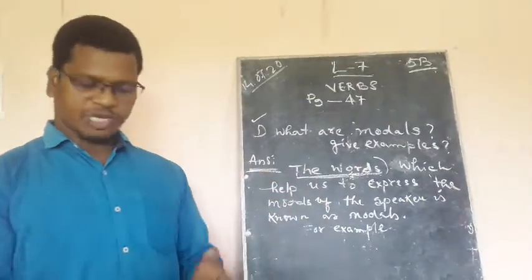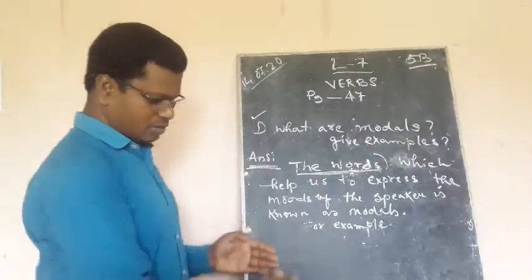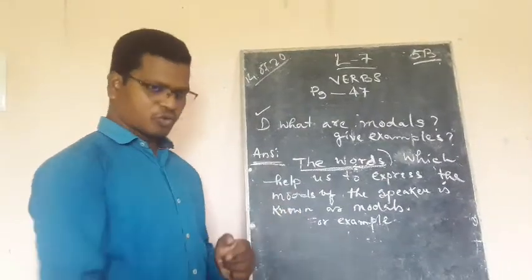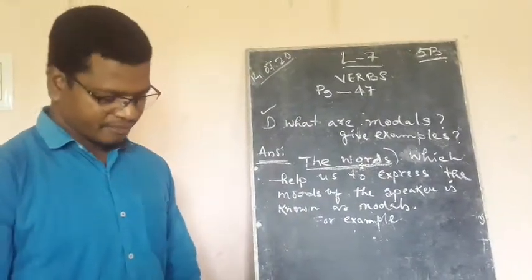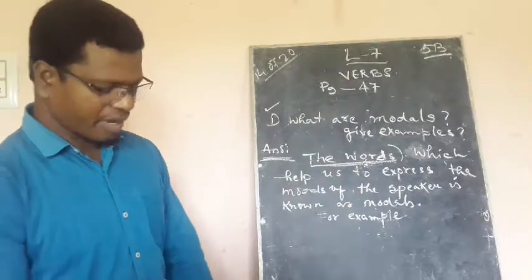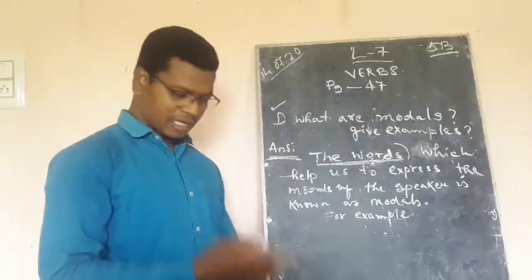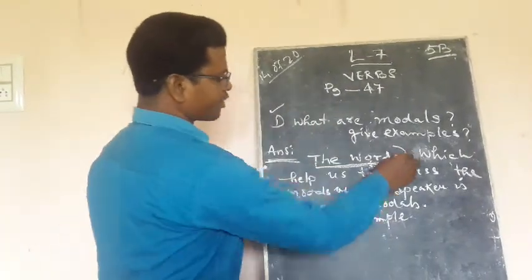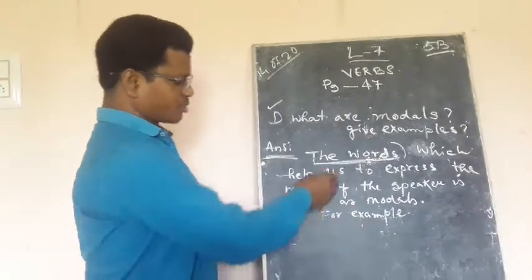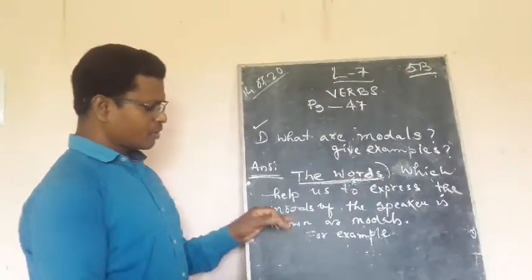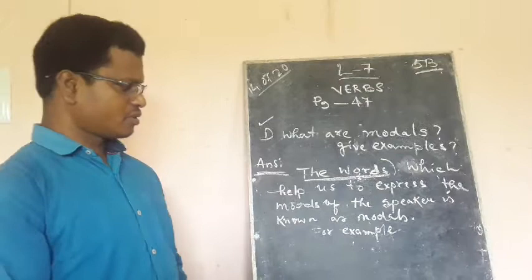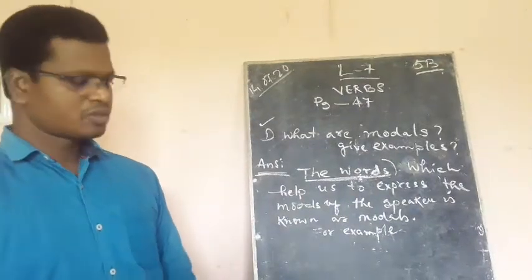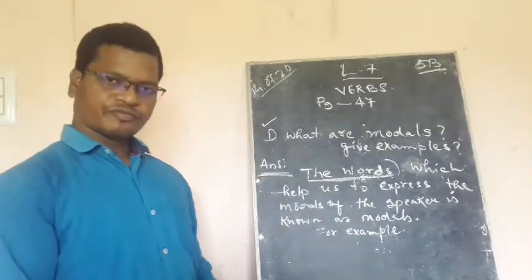I have written a few words which you have already seen, like can, could, may, might. All these are helping verbs. These helping verbs, which help us to express the moods of the speaker, are known as modals. And the examples you can write down from the book.